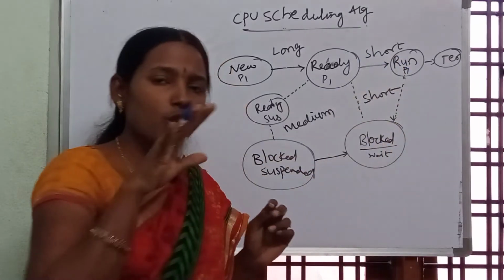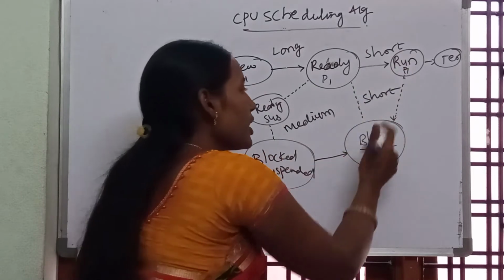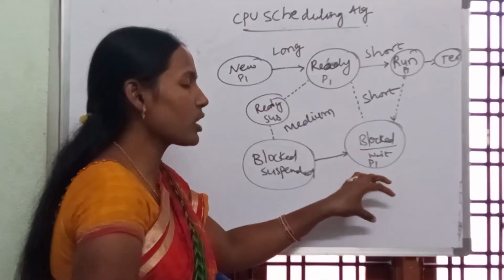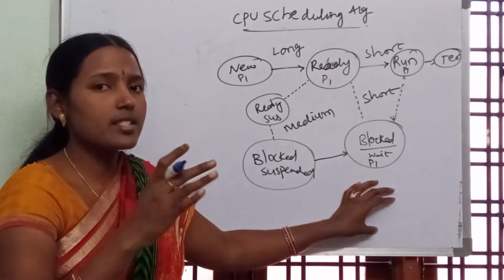Now I want to stop the process. Then your process will move to the blocked state. Now the process came to the blocked state. From this blocked state, now when the signal is there, we are ready to go.